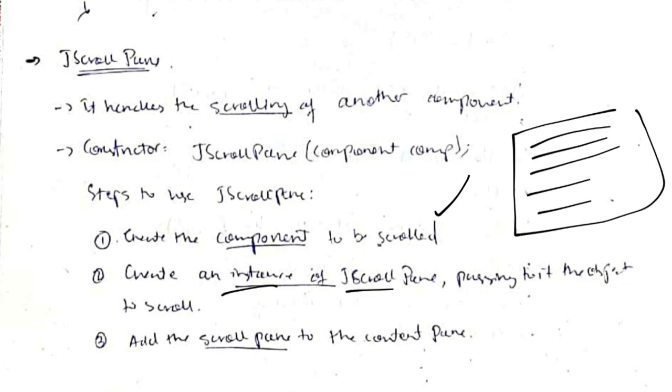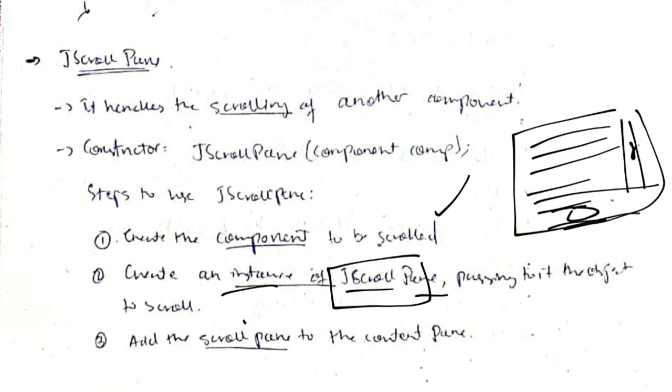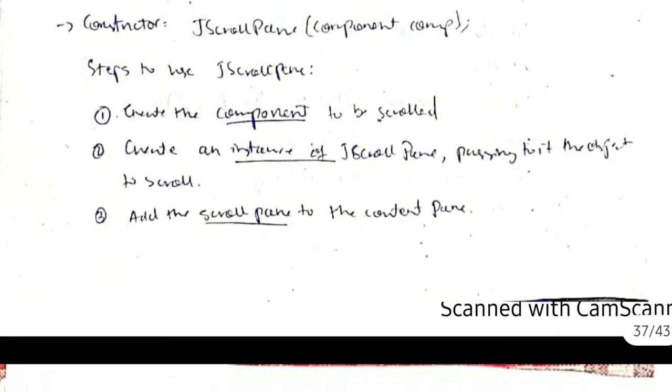Then create an instance of J scroll pane. By using this class, we can add the margins here to scroll. Okay, and then add the scroll pane to the content pane. We will be creating this one and this one separately. At last we will add it to the content pane. Okay, so let's see the code.